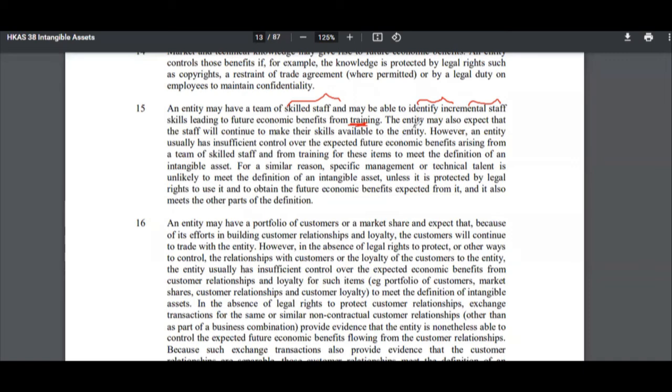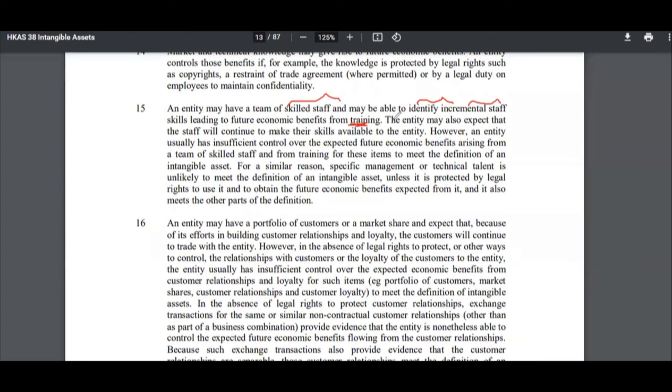Because they're walking assets. Employees can leave the organization at any point in time, right? Even though they may meet the identifiability criteria because they are separable, it's a separate human being that we are talking about, it doesn't meet the definition of control over the resource, right? Companies don't have control over employees.